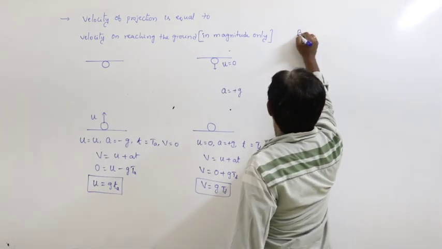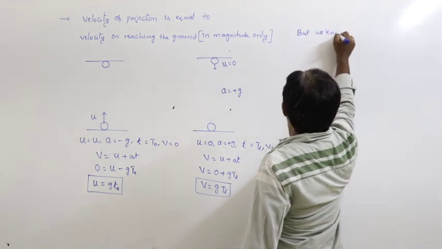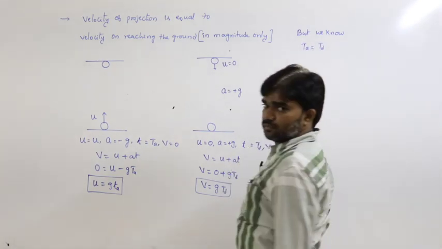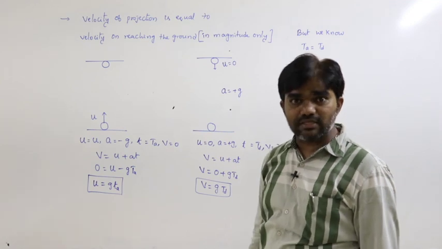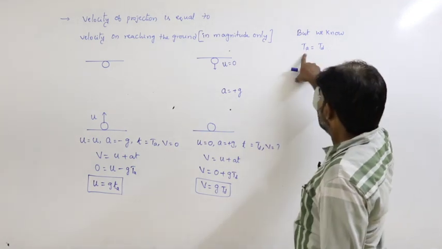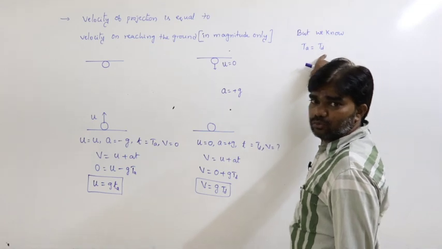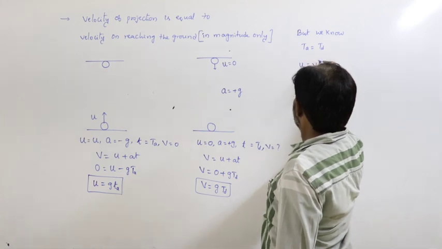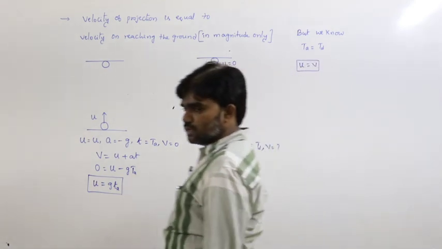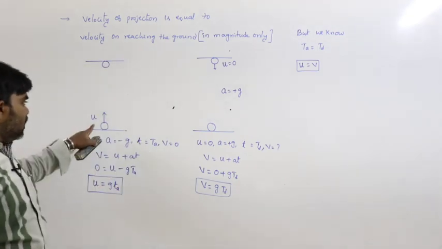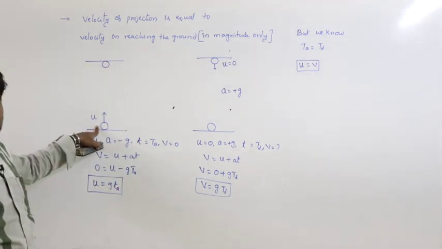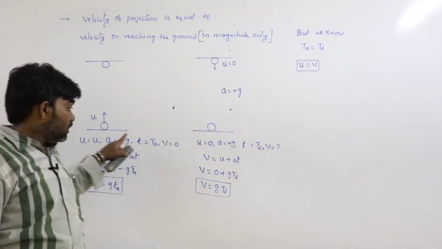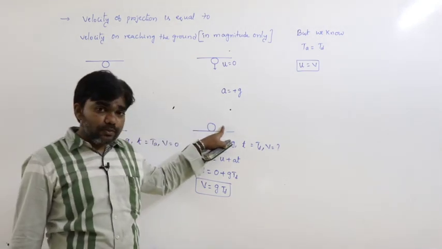But we know the time of ascent is equal to the time of descent. In the absence of air resistance, the time of ascent must be equal to the time of descent. So based on this we can say that u is equal to v. With what velocity we are projecting, with the same speed the body reaches the ground.